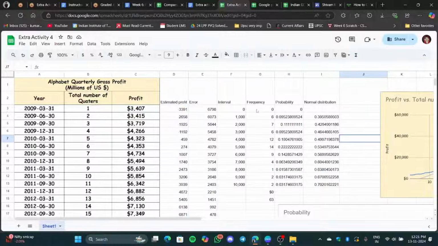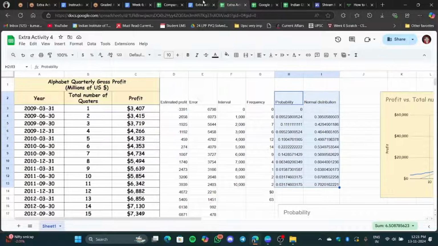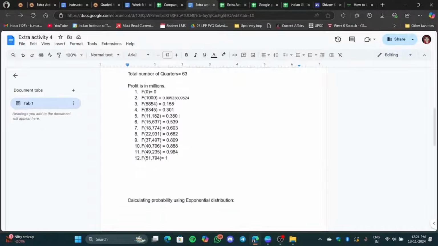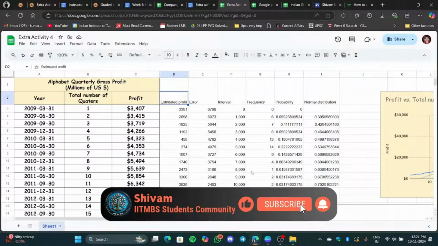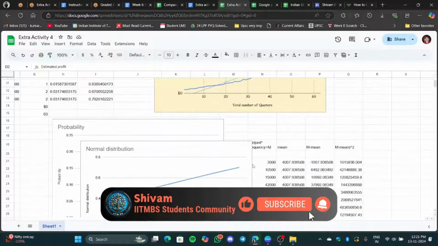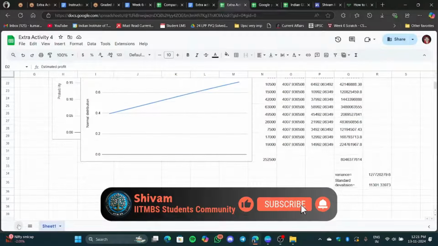Okay. So the information I will use, these two, probability distribution and normal distribution, I will use to complete this Google Doc. And what I will do is redesign this entire thing properly. Maybe I can make some extra sheet also,